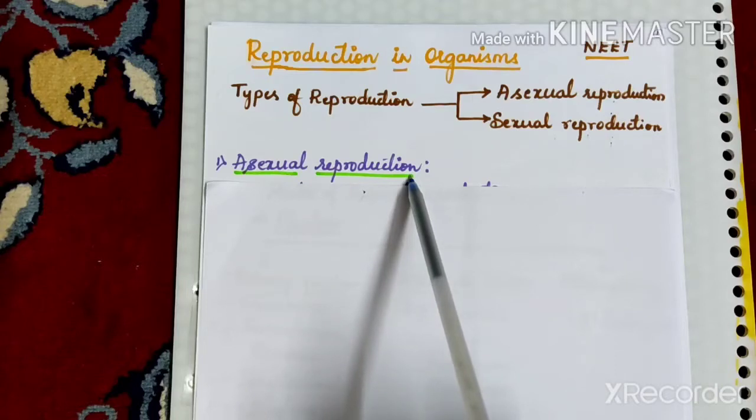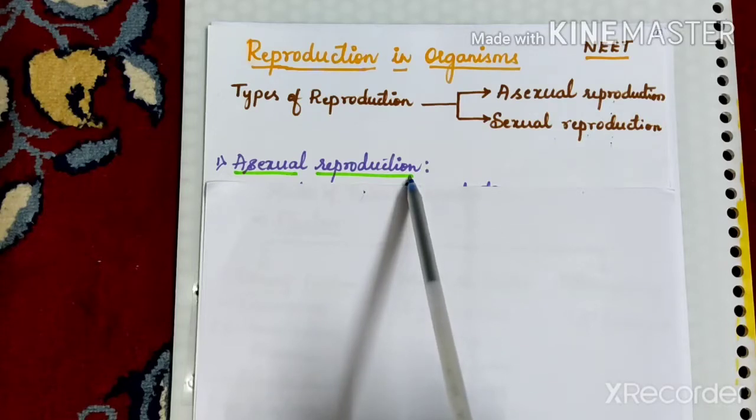Crossing over and recombination are phenomena seen in meiosis during gamete formation. Though gametes are not involved in this mode of reproduction, there is no requirement of crossing over and recombination. So there are no variations among the individuals produced by asexual reproduction, and these individuals are often referred to as clones.